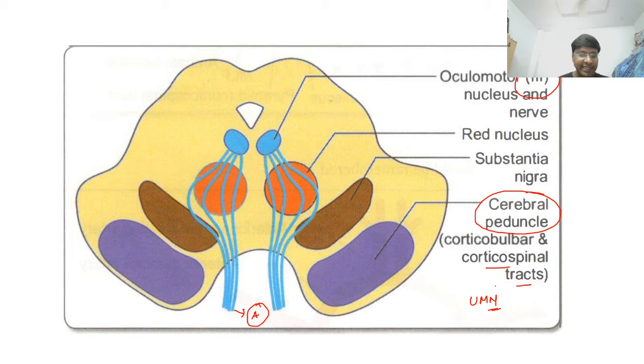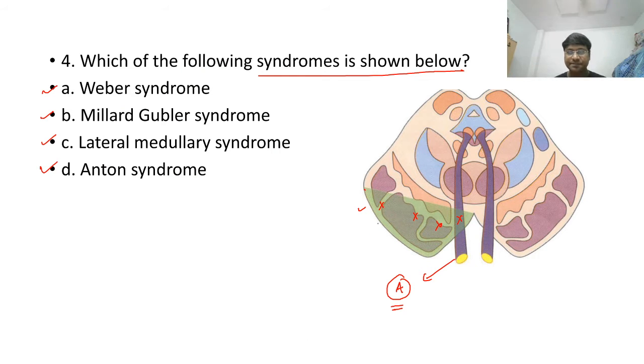Right? So in this individual, you take the corticospinal tract. Corticospinal tract, they cross to the opposite side. Where do they cross? This is actually the structure at the level of midbrain. Now, why am I saying that this is the structure at the level of midbrain? Because I have the third nerve nucleus. Where is the third nerve nucleus present? The third nerve nucleus is present in the midbrain. So, this structure is basically the cut section of your midbrain.